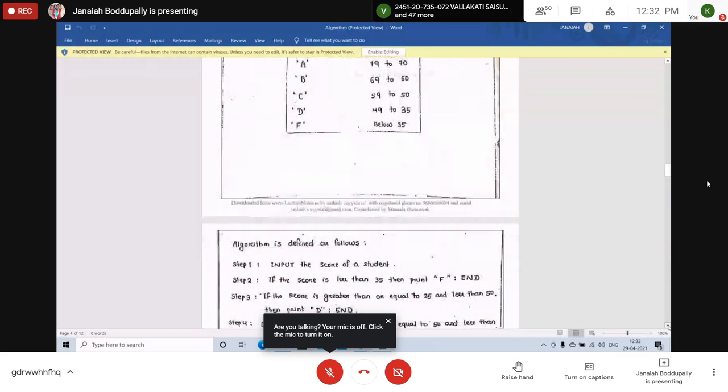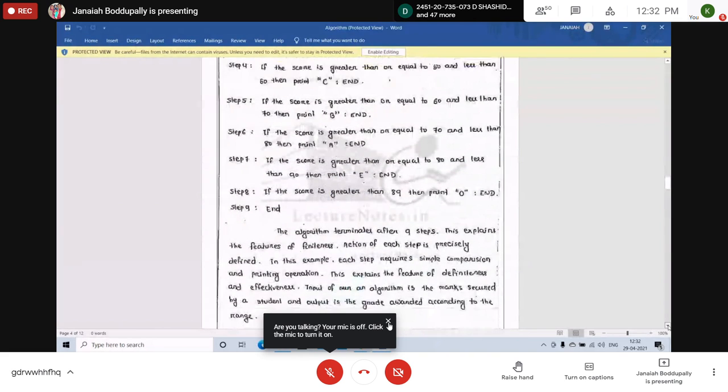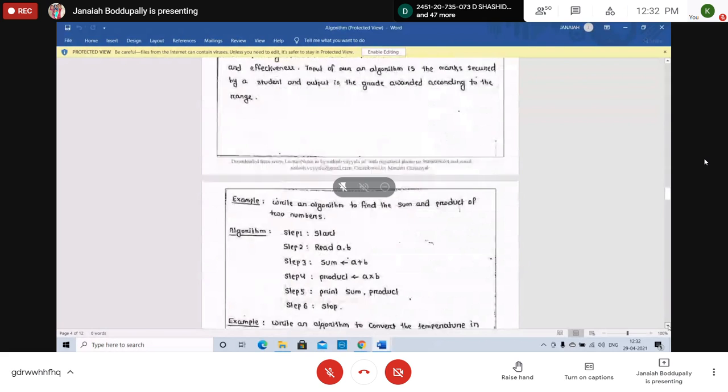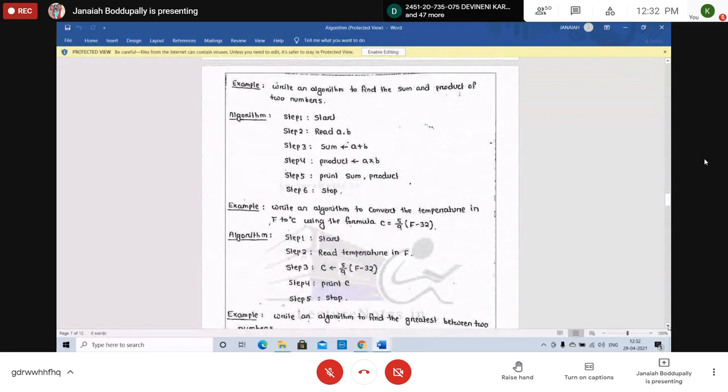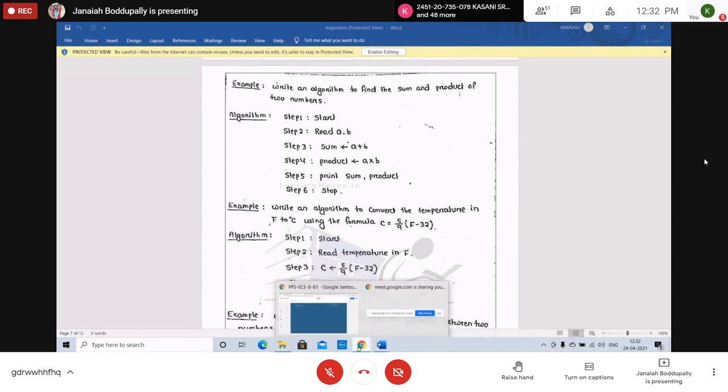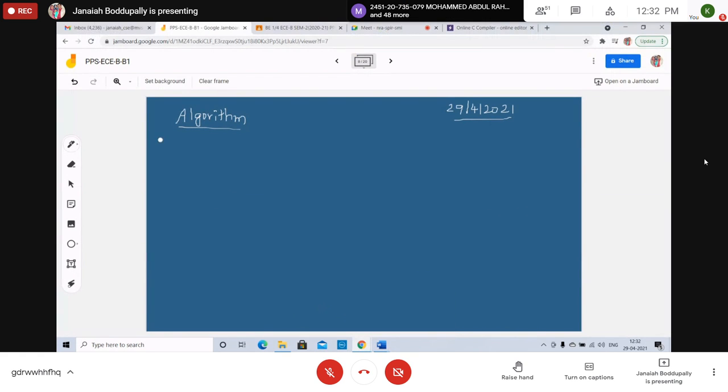I'll show what an algorithm is and how to write an algorithm. An algorithm is human understandable. It's a simple algorithm. Write an algorithm to find the sum and product of two numbers.